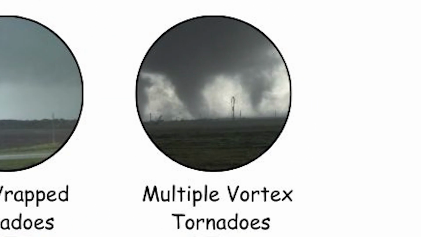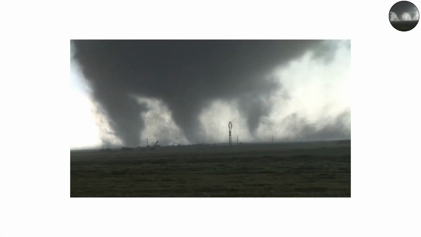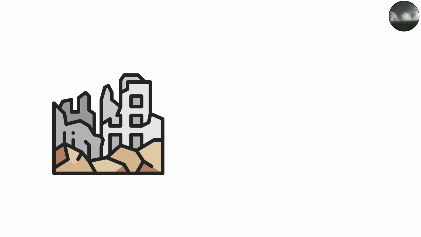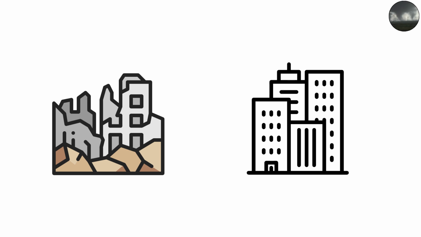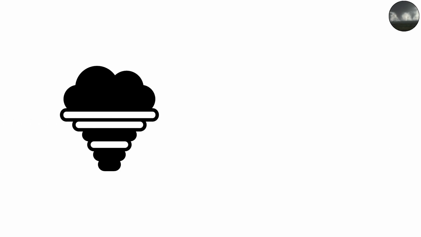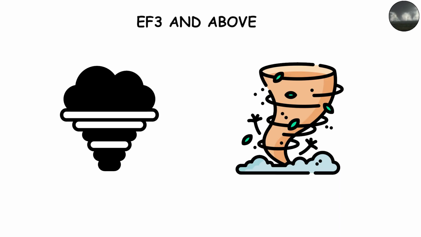Multiple vortex tornadoes. In some cases, a single tornado may consist of multiple smaller vortices rotating around a common center. These subvortices can cause localized areas of extreme damage, often leveling one building while leaving a neighboring one standing. Multiple vortex tornadoes are usually associated with stronger tornadoes, EF3 and above, and contribute to the complex and uneven damage paths observed after major tornado events.